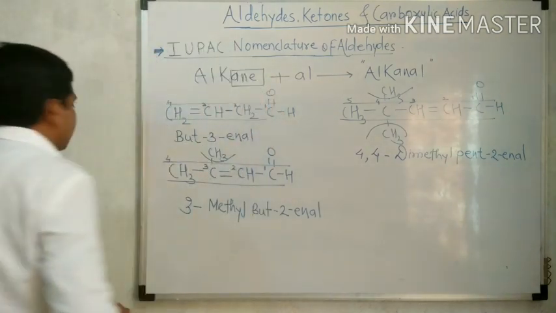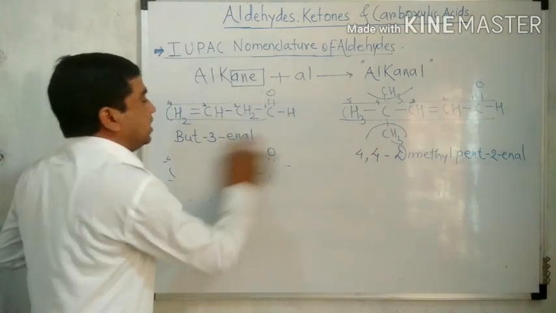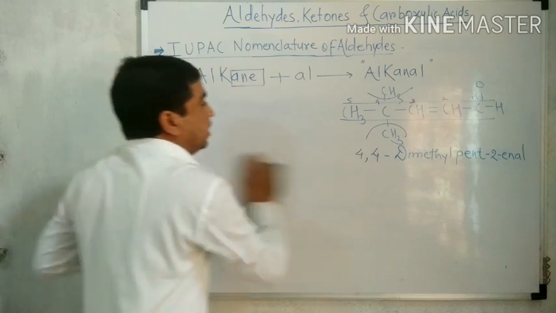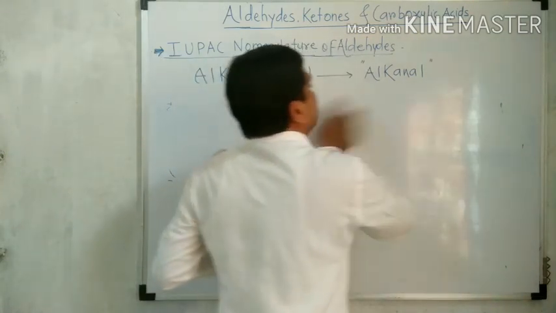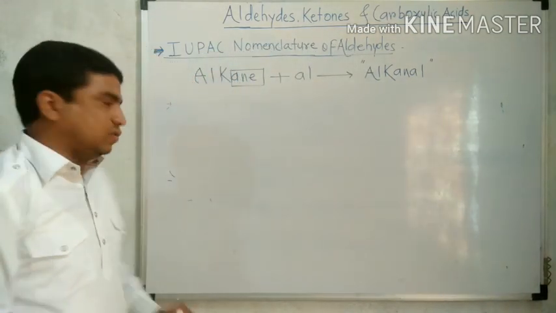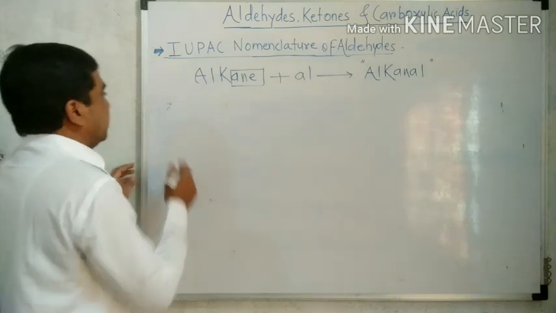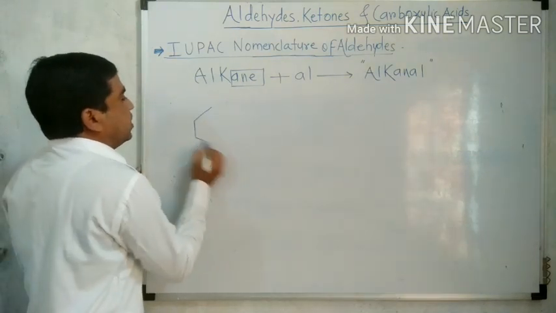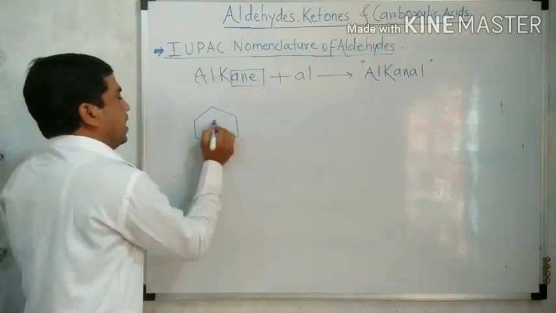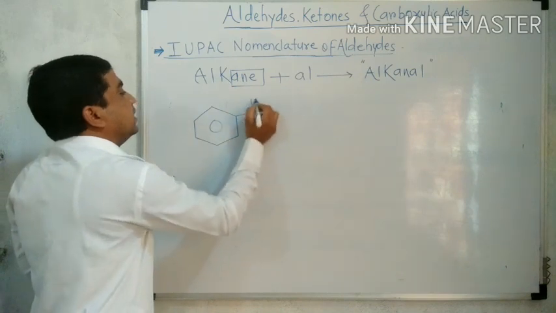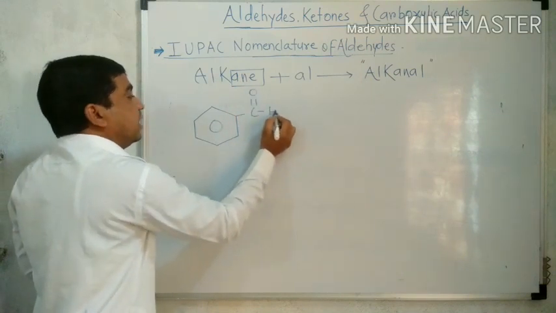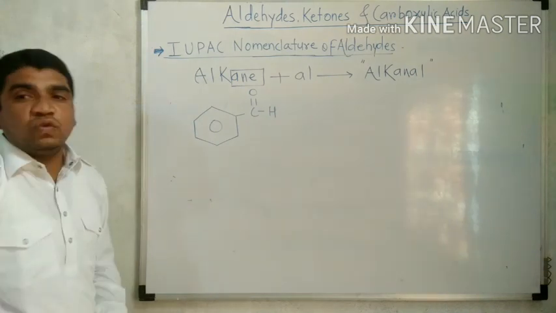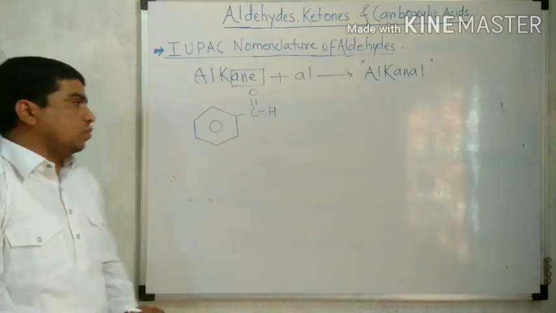That was about the saturated and unsaturated aldehydes. Now we are going to discuss some aromatic aldehydes. For example, this is the first structure of aromatic aldehyde, in which a benzene ring is attached with a CHO group.